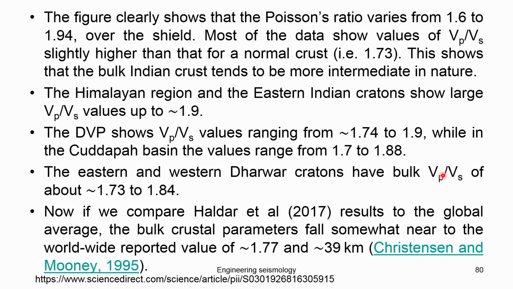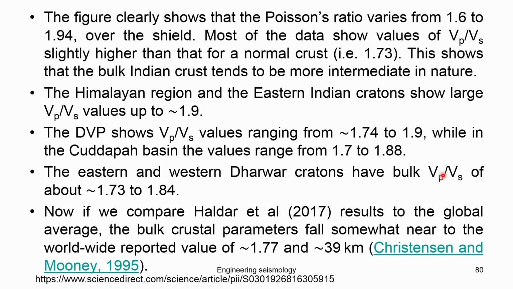So, the figure clearly shows that the Poisson ratio varies from 1.6 to 1.94. Over the shield, most of the data shows VP/VS slightly higher than the normal crust. The normal crust is actually 1.73, but it shows a higher trend. So, the bulk Indian crust tends to be more intermediate in nature.